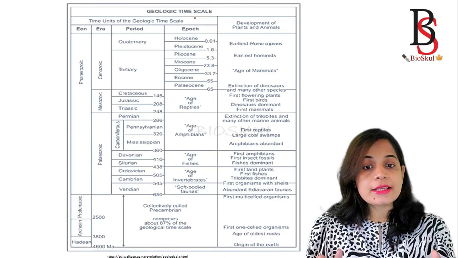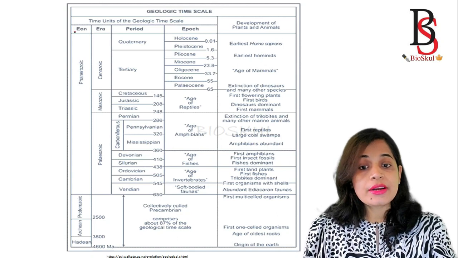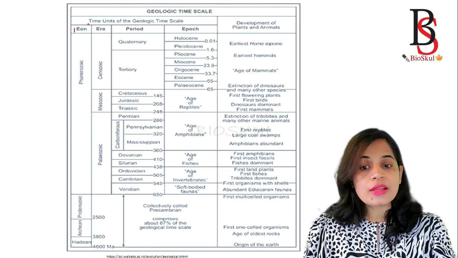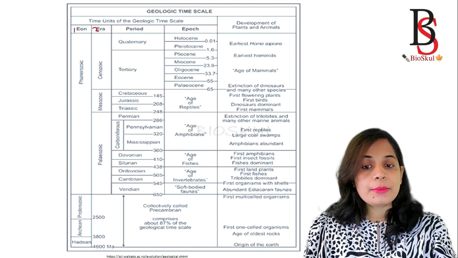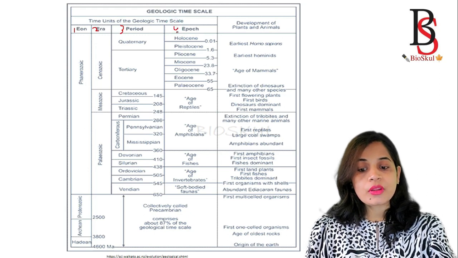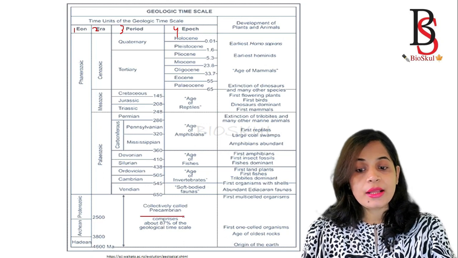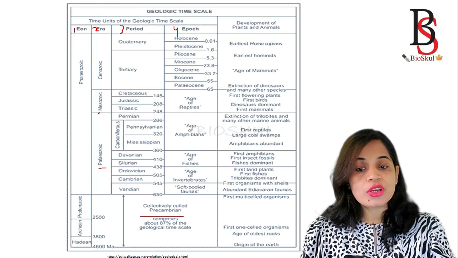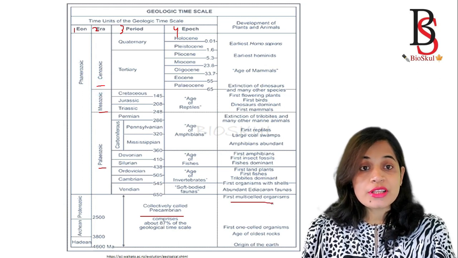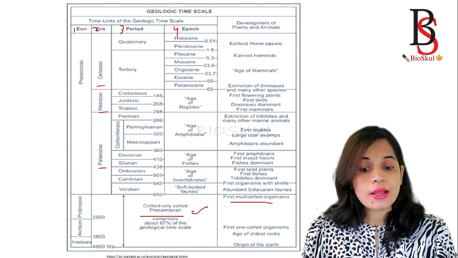So this represents the geological time scale, and we know that the geological time scale is divided into four major divisions. The first one is the eon, then followed by the era, then periods and epochs. Okay, there are four eras present. First one is the Precambrian, then the Paleozoic, Mesozoic and Cenozoic. Okay, so the first multicellular organisms are present in the Precambrian period.